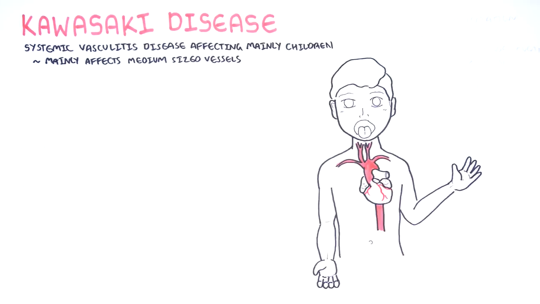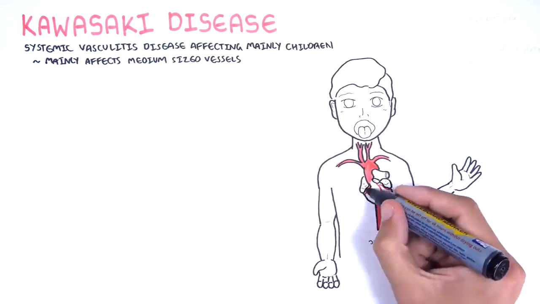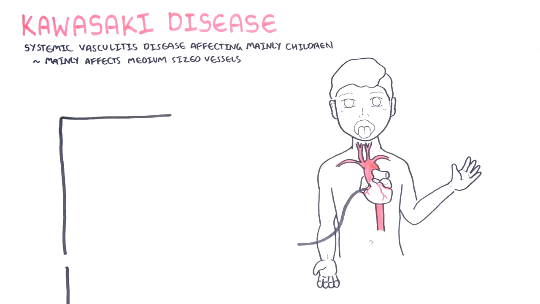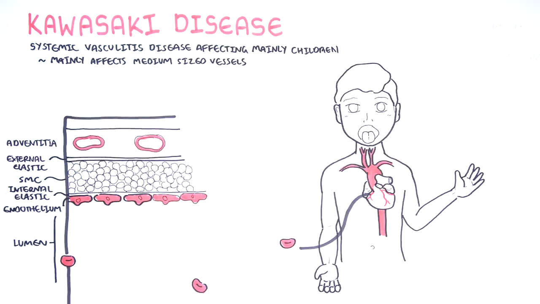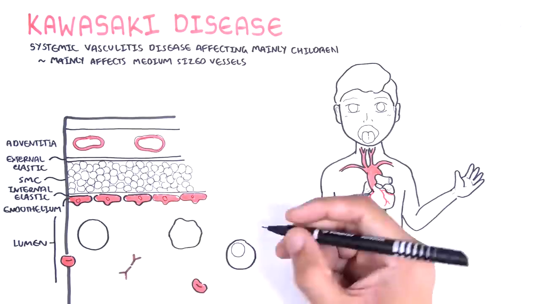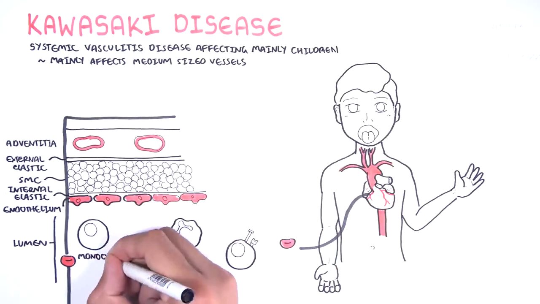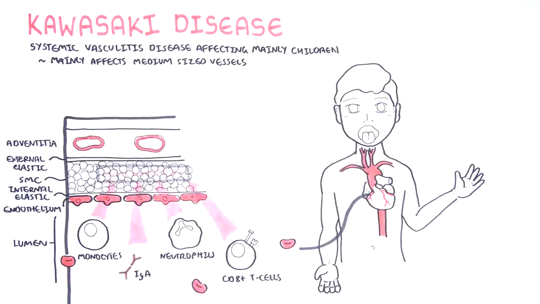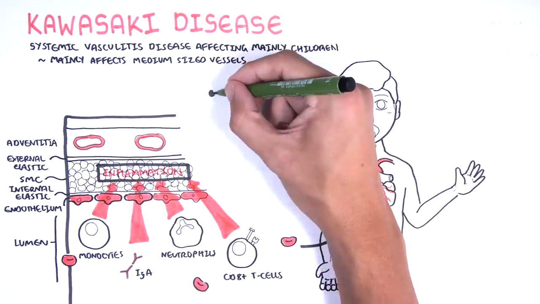The exact cause of Kawasaki disease is unknown, but clinical and epidemiological data support an infectious cause. In Kawasaki disease, an intense inflammatory cell response develops in a wide array of organs and tissues in medium-sized arteries such as the coronary arteries. The pathophysiology of Kawasaki involves monocytes, IgA antibodies, neutrophils in the acute setting, and cytotoxic T cells. These all play a role in the inflammation of the medium-sized vessel.